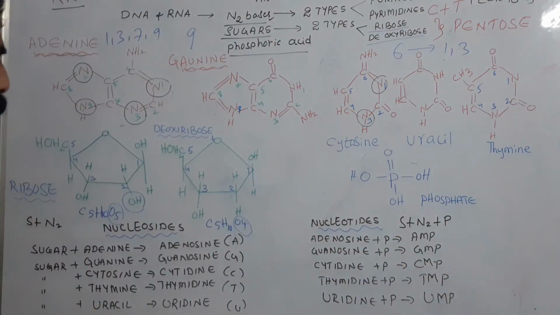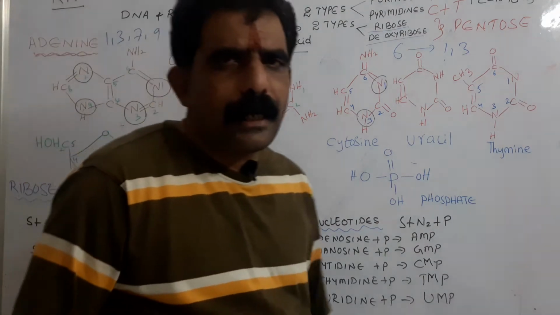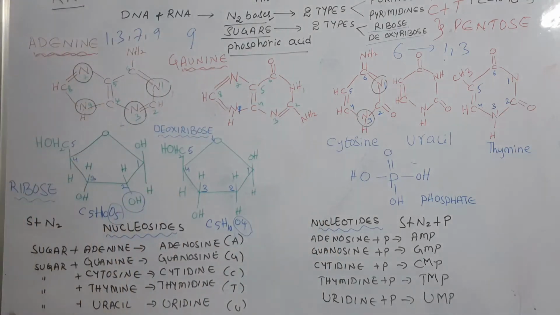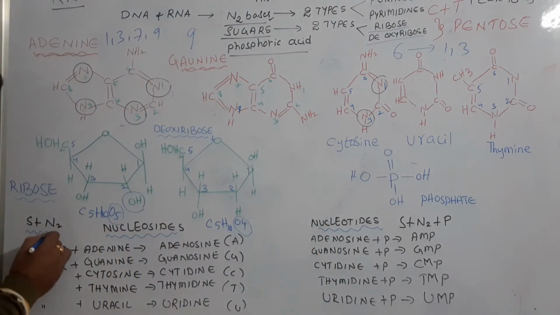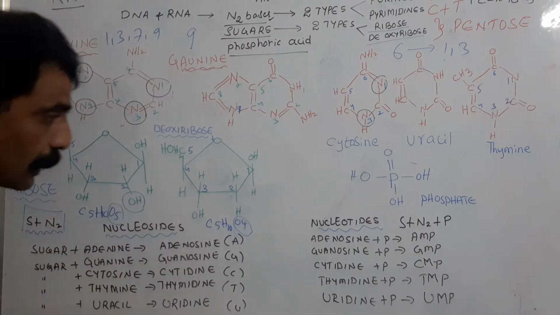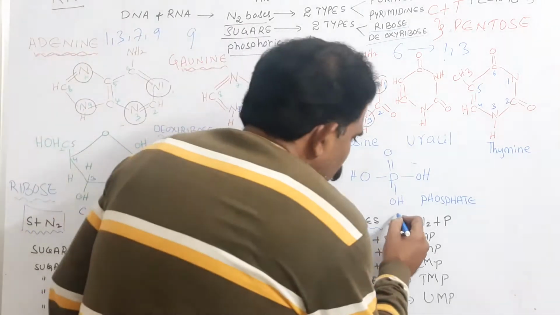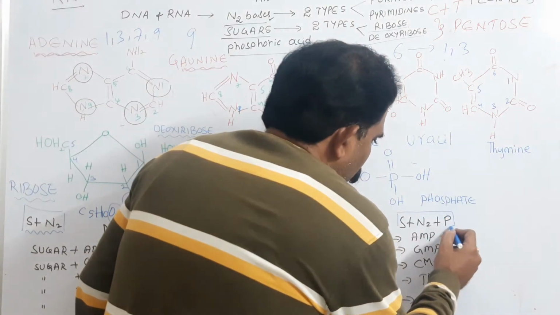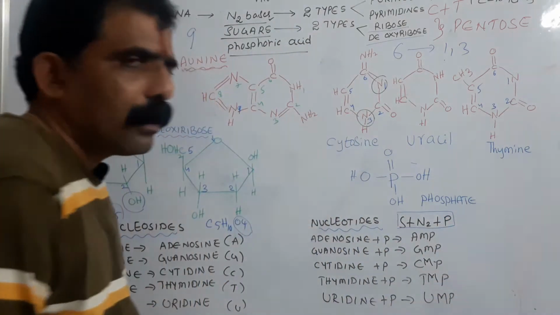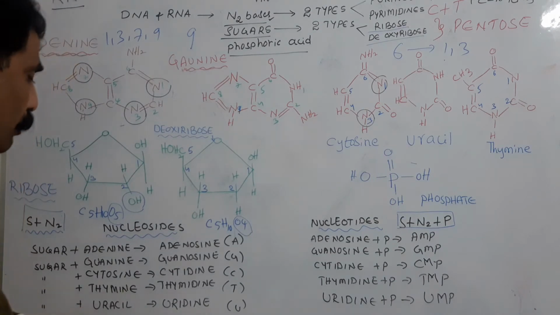So what are the nucleosides and what are the nucleotides? Nucleosides have two components. What are they? Sugar plus nitrogen base together make up a nucleoside, whereas the sugar, nitrogen base and phosphate all together make up a nucleotide.